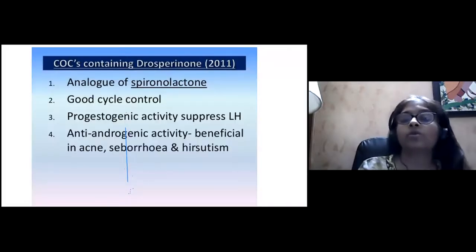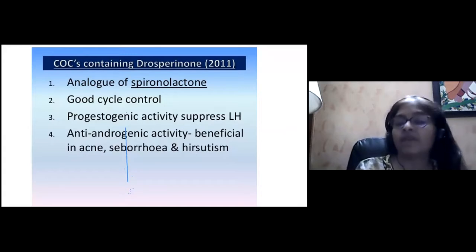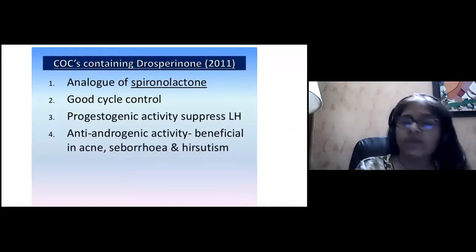Now the oral contraceptive pills nowadays we are getting with drospirenone. From 2011 we are getting with drospirenone. That's an analog of spironolactone. It gives a very good cycle control. The progestogenic activity suppresses the LH. Anti-androgenic activity is beneficial in acne, seborrhea, and hirsutism.